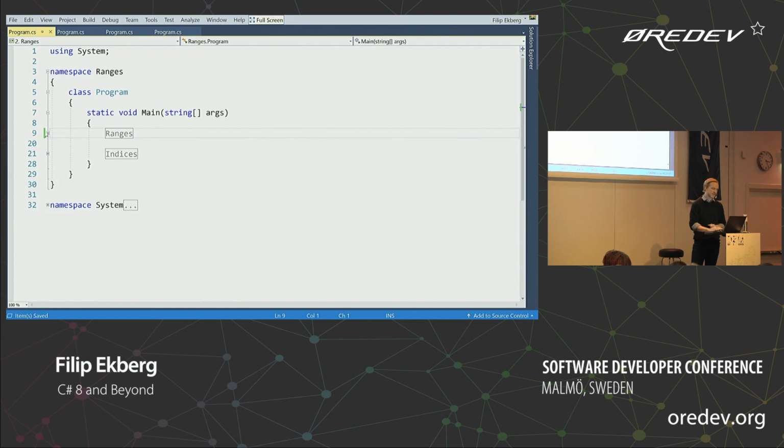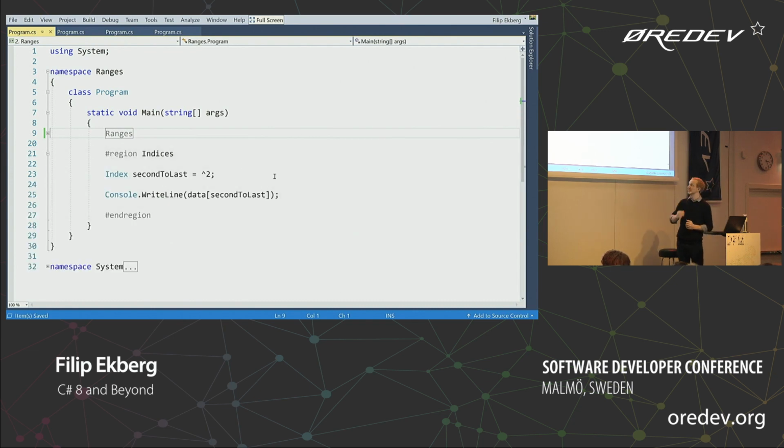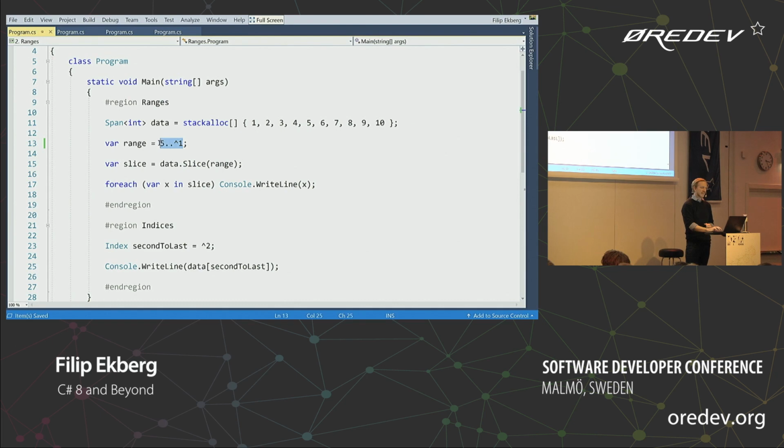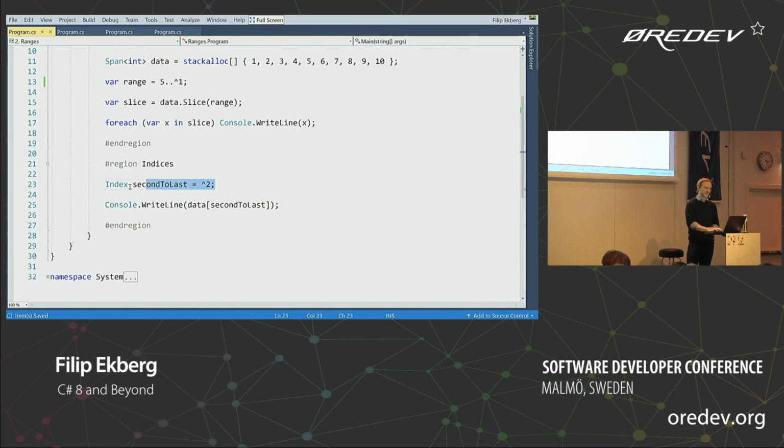So one other thing that they're doing is that they're adding indices, or a way for us to specify an index. So you've already seen the result here, but since we're here, we're saying give me a range, start at 5, and give me the second to last element. Which element would you think that this one here gives us? Well, I would imagine that if we do this, it would start at the end and give us 1 element back, but that's not the case. So this here is going to give us the 9.